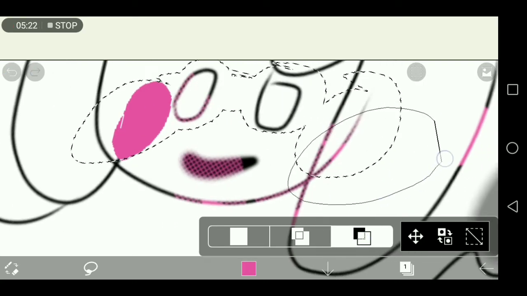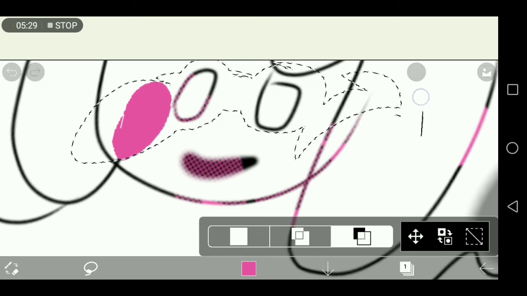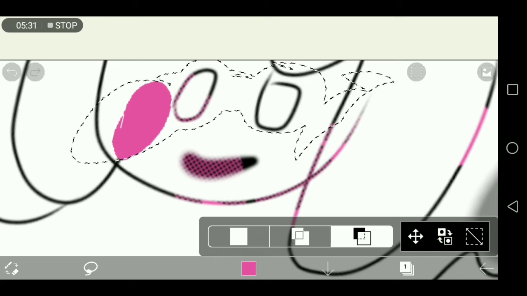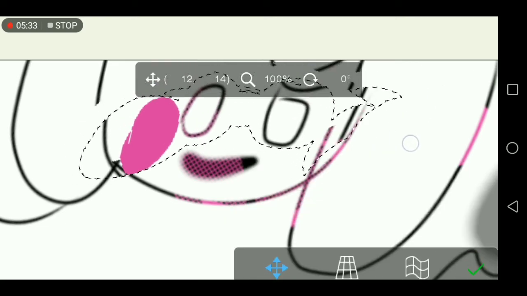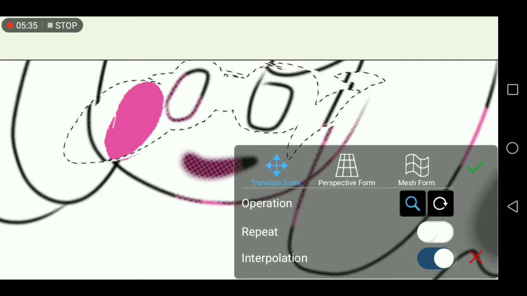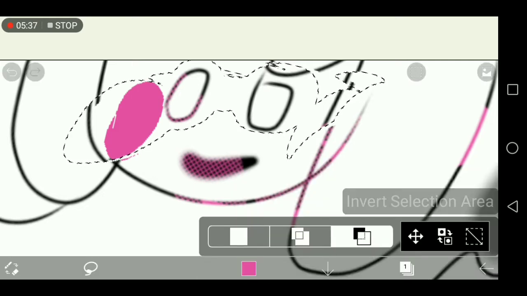Next one is subtract. See, let's say I don't want that part. And if I choose the subtract option, bam, it's gone. Don't have to worry about that. And then transform there. And then they also have this invert area selection.